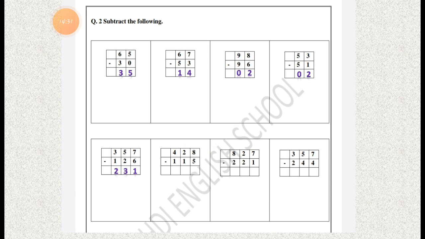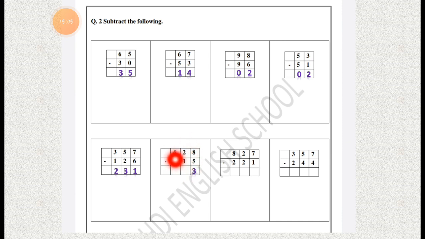Take 8 fingers first and just remove 5 fingers from it. So 8 minus 5, how many fingers are left? There are only 3 fingers left. We have to write down 3 under the ones column this way.